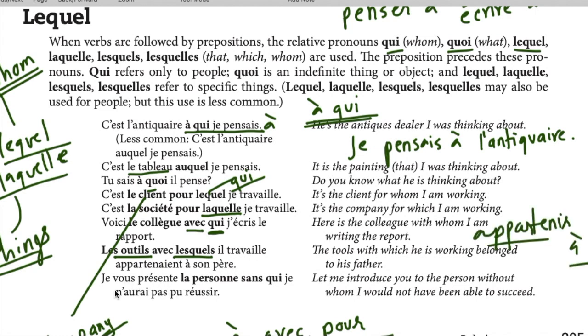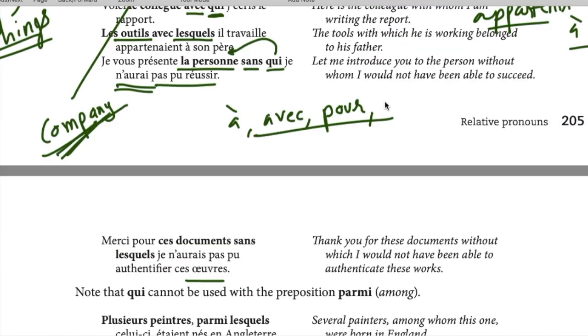Je vous présente la personne sans qui. Why qui? Person. Again, preposition. What is the preposition here? Sans is without. I present to you the person without whom je n'aurais pas pu. This is a tense which we have not studied. It's the past conditional, so don't worry about it. I present to you the person without whom I wouldn't have been able to succeed. So, a lot of prepositions: sans, avec, pour.